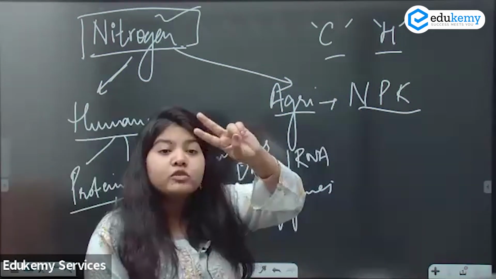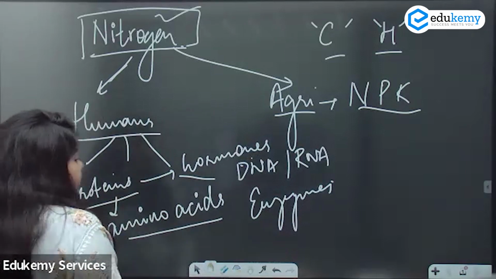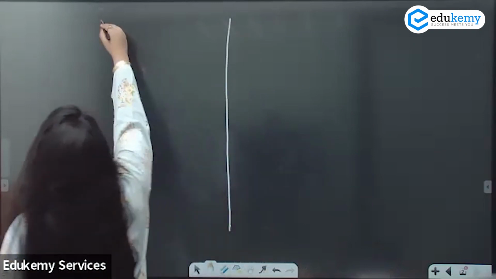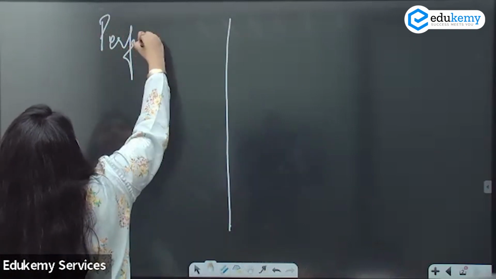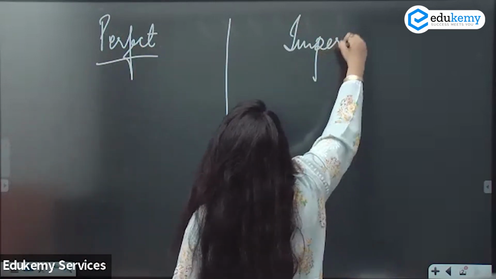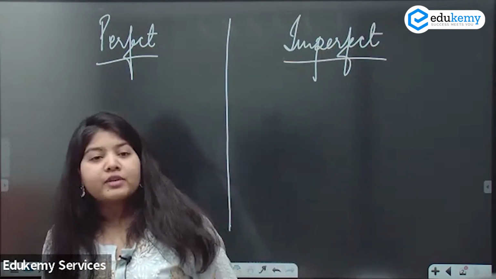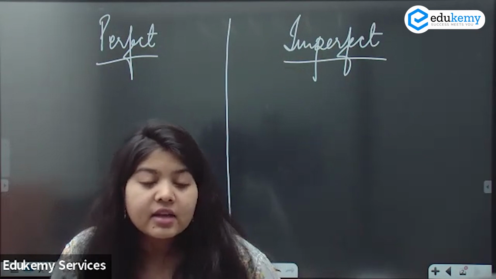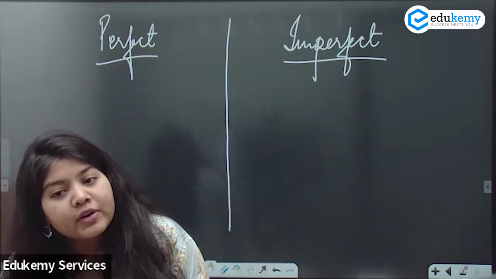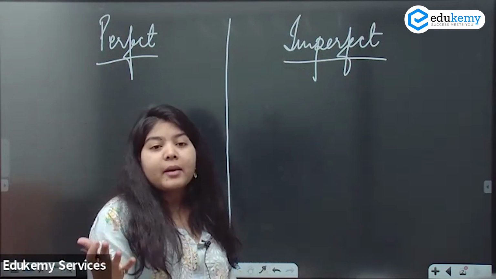So out of the two, sedimentary cycle, now a quick revision. Do we remember the perfect and imperfect cycles? Gaseous cycles such as carbon, nitrogen, oxygen, water vapor are all examples of perfect cycles. Why are they examples of perfect cycles?